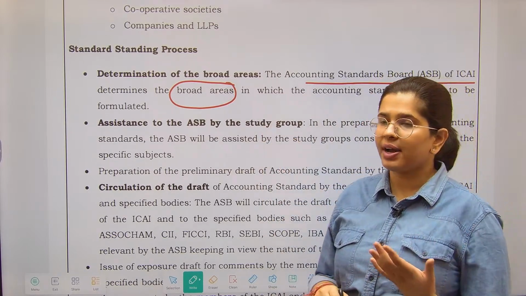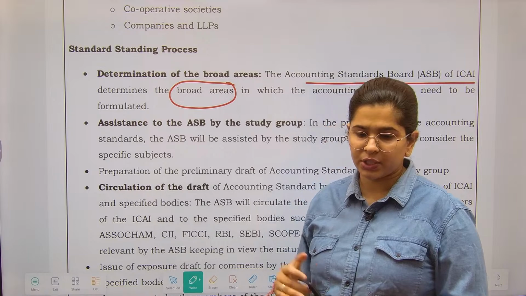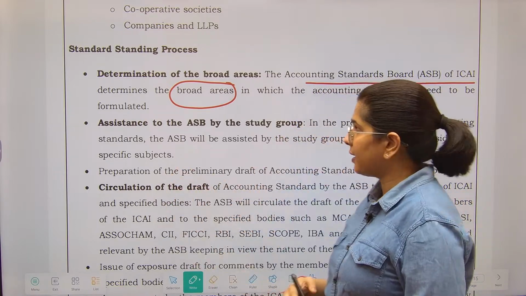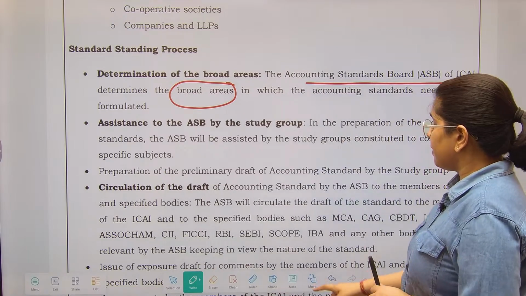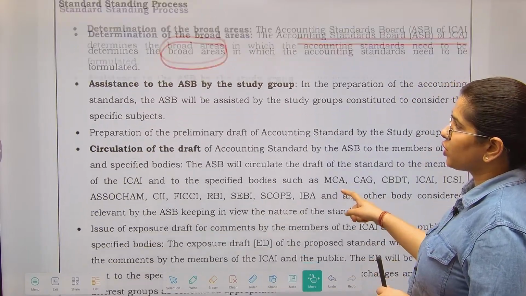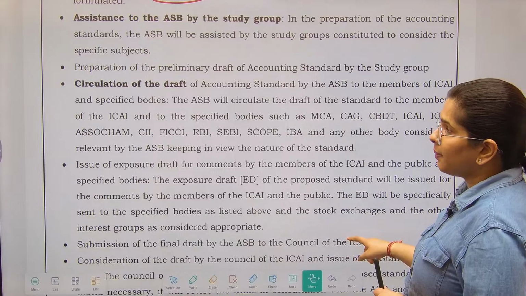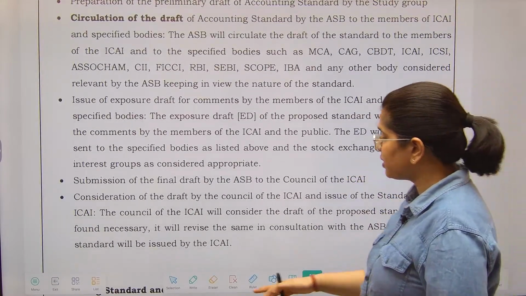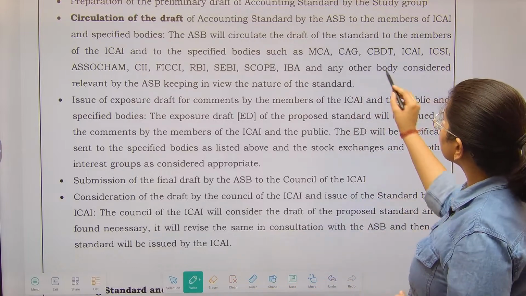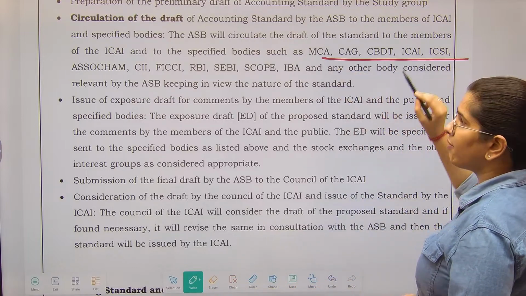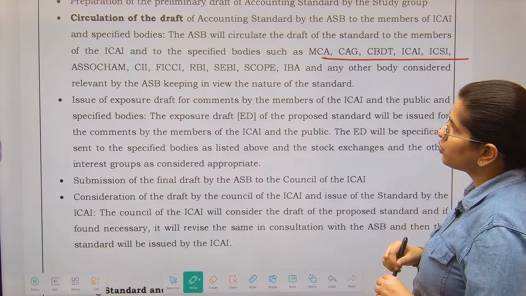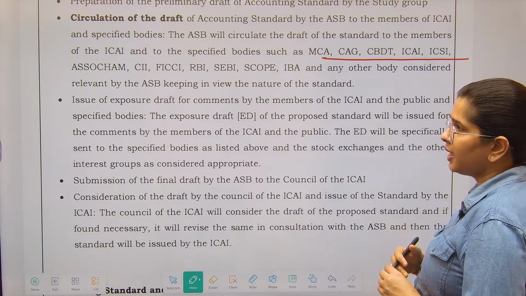So they identify the areas that okay, in such particular areas we should frame the accounting standards. Apart from that, they have the assistance of the study group. They prepare the preliminary draft. After that, that draft is circulated. That draft is circulated to whom? All these industry bodies as well as the government agencies. ठीक है, आपके professional institutes भी हैं यहाँ पे जिनको ये दिया जाता है.